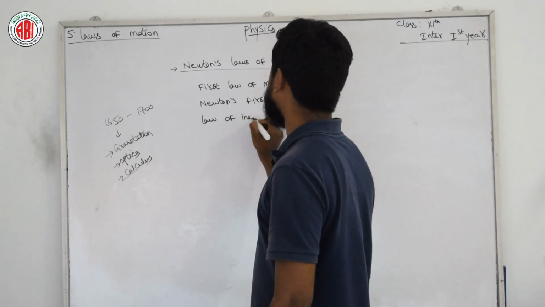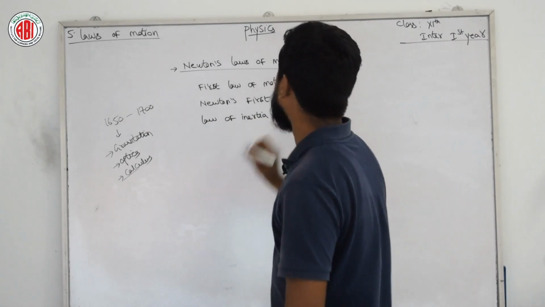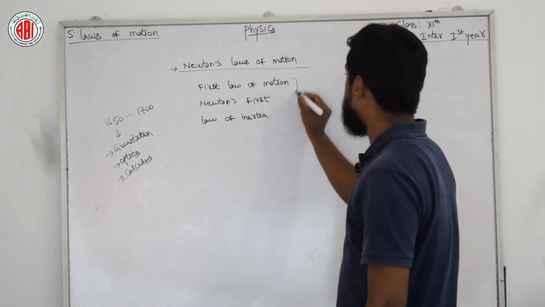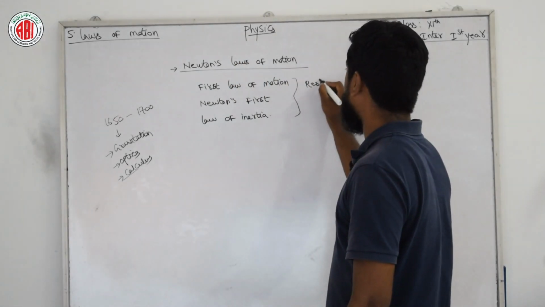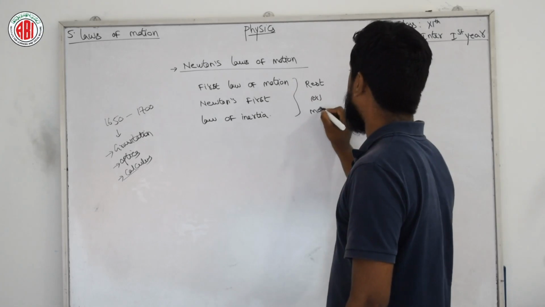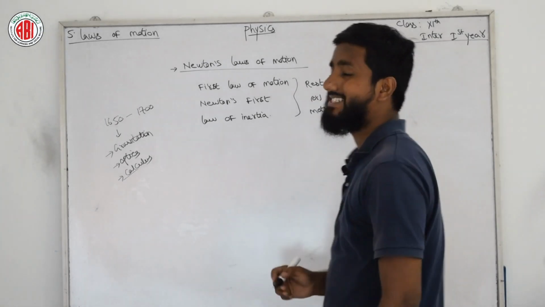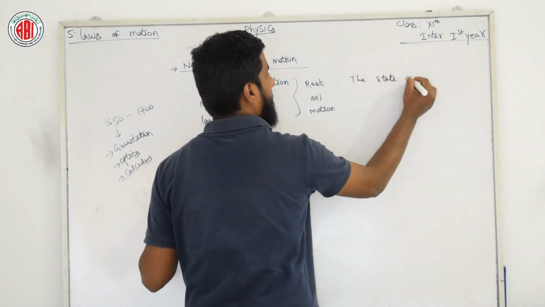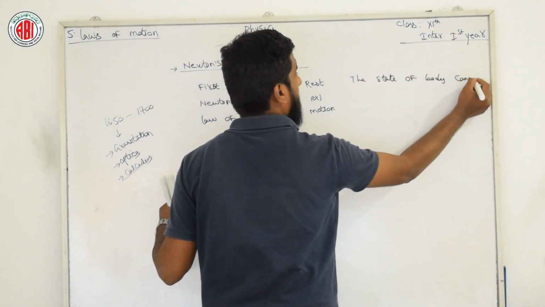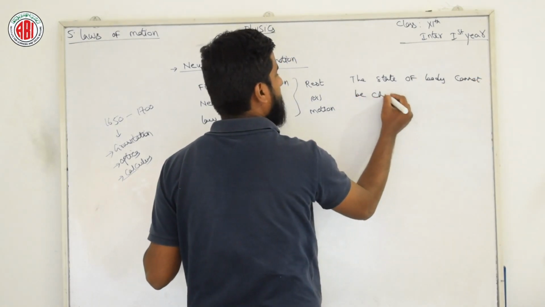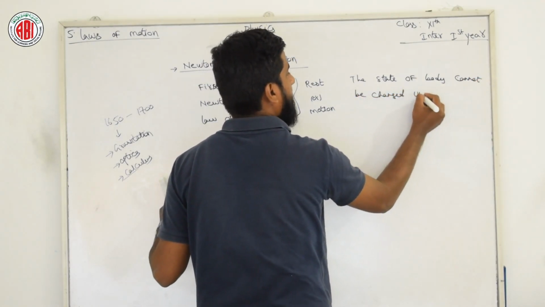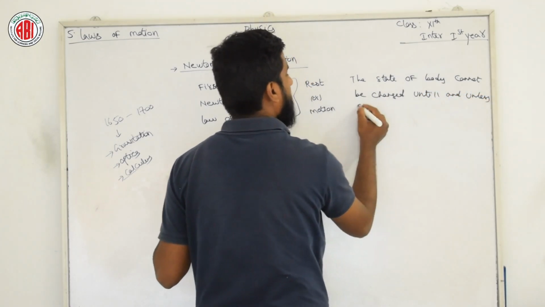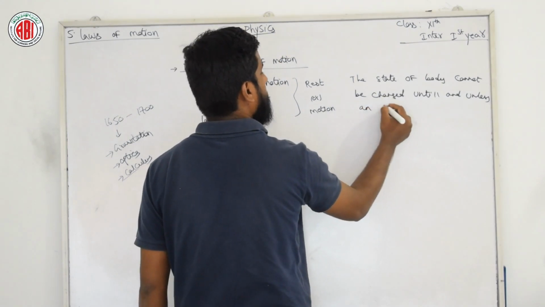So what does this law say? Inertia. Simple thing: if any object is at rest or in motion, it will not change its state until and unless the state of the body is changed, compelled by an external force being applied.